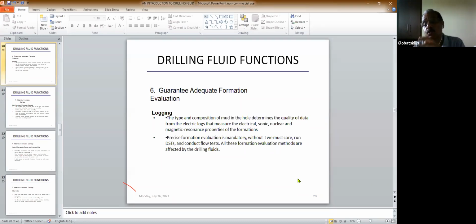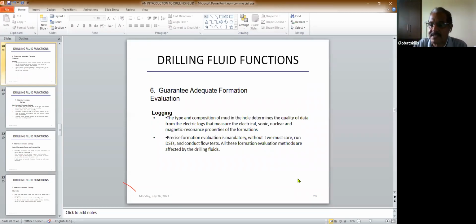We measure the electrical properties. Sonic means sound properties. Now, how sound properties are measured, I can give you an example. You must have heard that sound travels faster in a dense medium. That means if the medium is denser, it travels faster than in one which is not dense. If you take iron, sound travels faster than in the air. Okay.